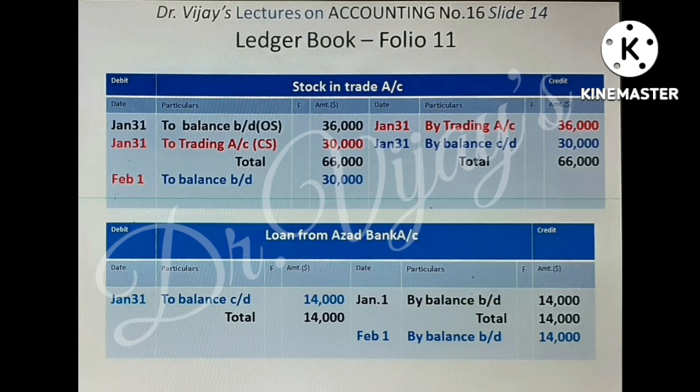Correspondingly, in trading account, opening stock will come in debit side to stock and trade account and closing stock will come on credit side by stock and trade account. Coming back to stock and trade account, see that as a closing stock is brought to the books, it will be showing balance at the end of the accounting period and is brought forward to February 1st to balance brought down 30,000. Loan from Azad Bank account, there was no transaction during this period on that account and so the same balance 14,000 is brought down to the next period. It is a liability.